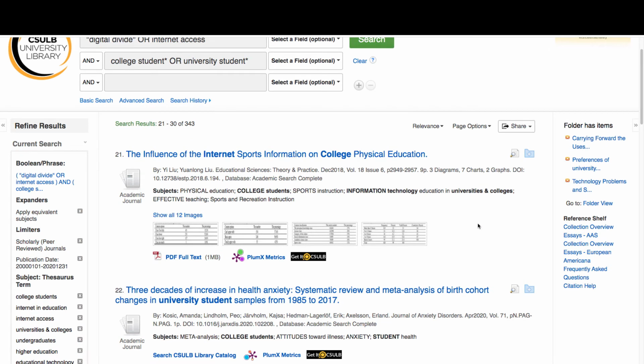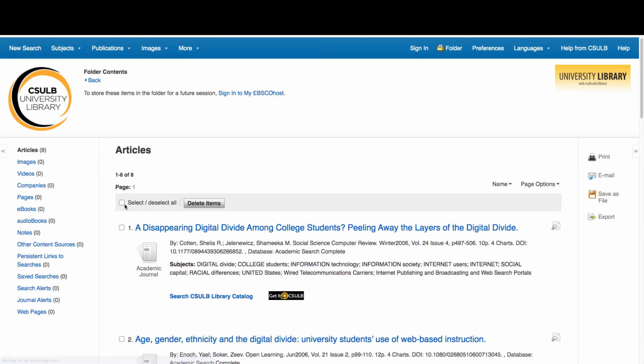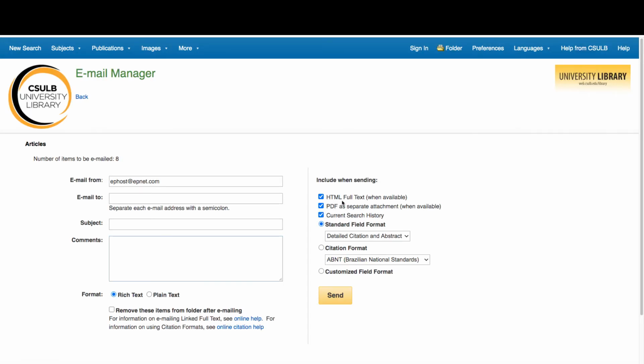But what I want to show you here is if we go to the folder up here, we can select them all, and then we can email them. And we still get the opportunity to change this to APA.